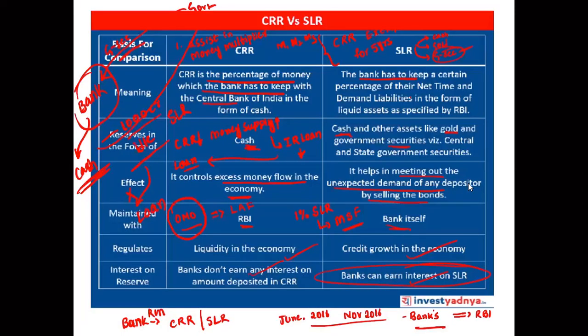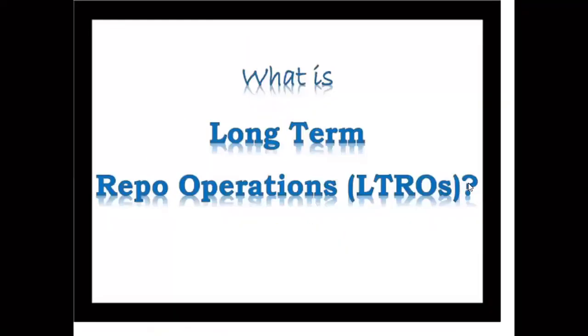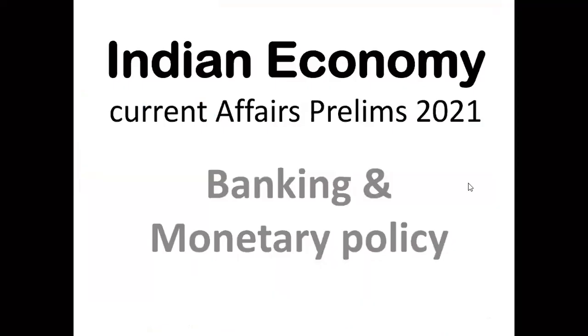And what is the CRR exemption for 5 years? In February 2020, it was in the news. Let me explain with an example. CRR is nothing but this: suppose this is a bank and there are deposits with the bank. Out of the total deposits, that is NDTL, net demand and time liability, 3 to 4%. For example, this is 3%.